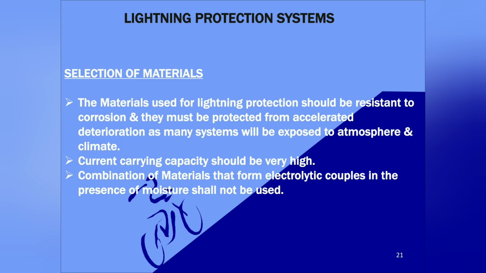Now let's see the selection of materials for a lightning protection system. The material used should be resistant to corrosion and must be protected from accelerated deterioration, as many systems will be exposed to atmosphere and climate. Current carrying capacity should be very high, and combinations of materials that form electrolytic couples in the presence of moisture shall not be used.